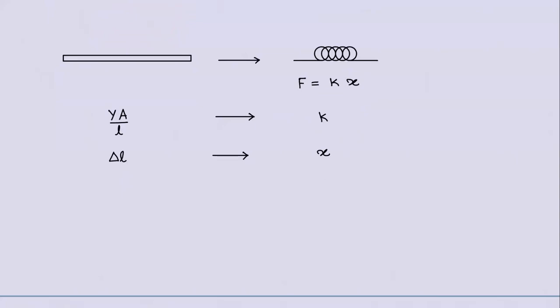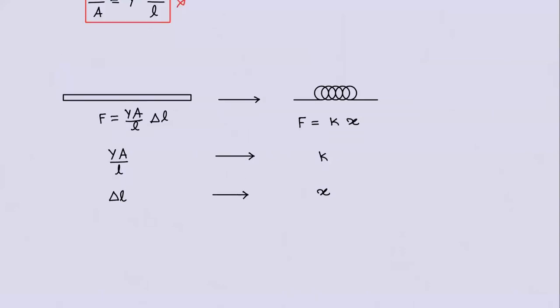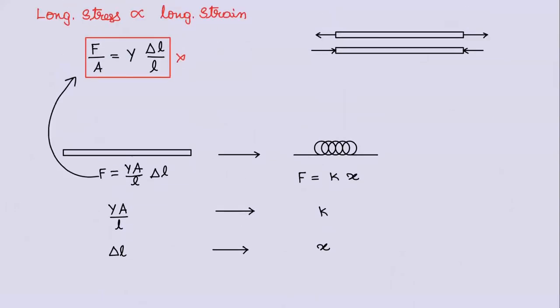Delta L, right? X. So observe, when you go back in this formula, F is equal to, what is K? YA by L into, what is X? Delta L. Check it exactly, you got the same formula. Of course, A is here, you bring the A into the denominator, you get it.